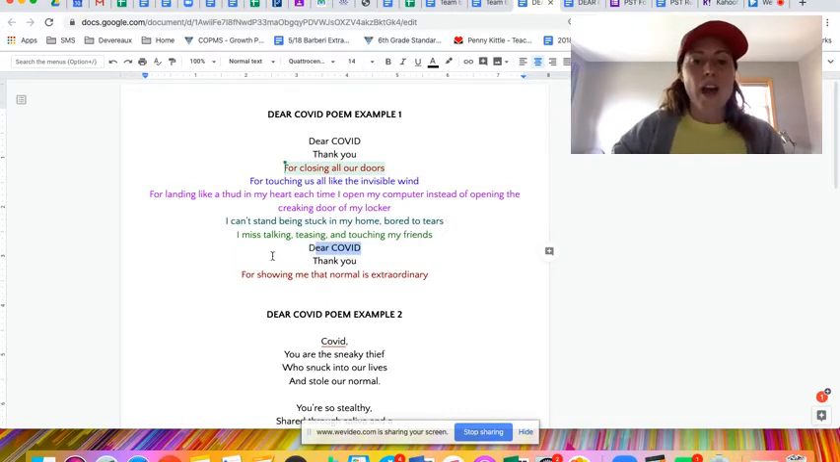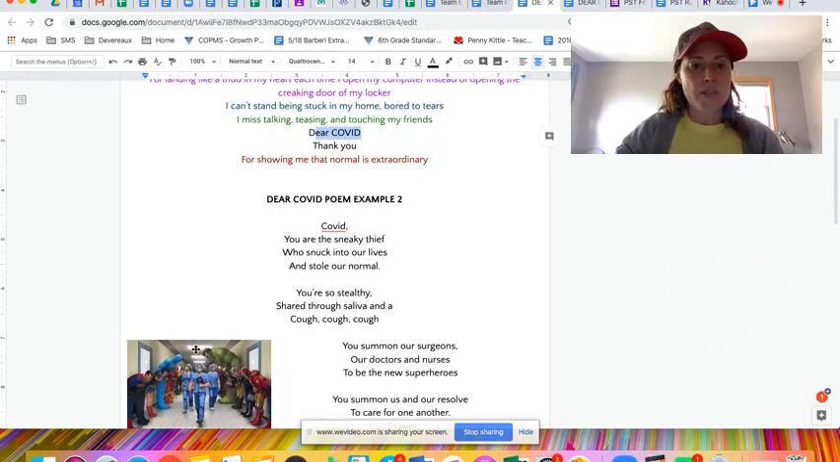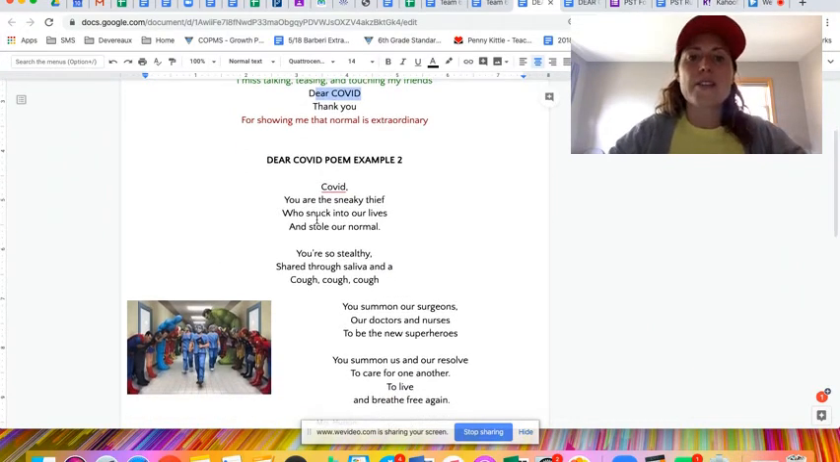Okay? A second poem we have here, Miss Houston wrote, and it doesn't necessarily follow the lines or the requirements as well, but it is a beautiful poem. So it says, COVID, you are the sneaky thief who snuck into our lives and stole our normal. So this to me is personification. It's talking to COVID and giving it human characteristics to do these things. Also, maybe a little metaphor here. You are the sneaky thief.